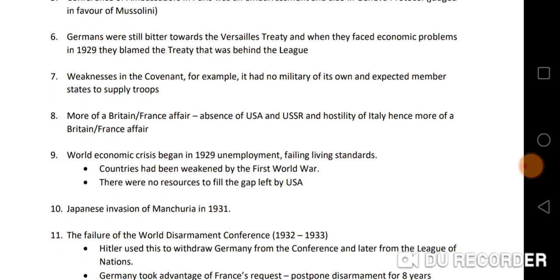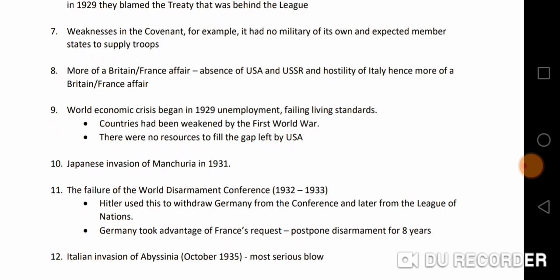The ninth reason why the League of Nations failed to preserve peace is the fact that the world economic crisis began in 1929. We'll find that there was an increase in unemployment as well as a falling in the living standards of people. So countries had been weakened by the First World War, and there were no resources to fill the gap left by the USA.